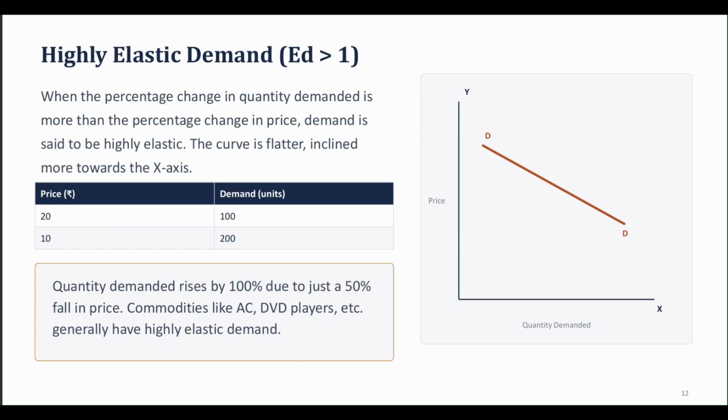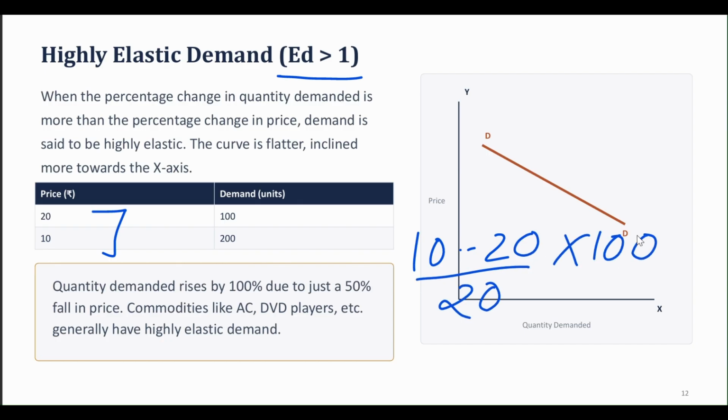Highly elastic demand. Whenever your elasticity of demand comes out to be greater than 1, that situation is termed as highly elastic demand. When the percentage change in quantity demanded is more than the percentage change in price, demand is said to be highly elastic. Just see here, what is the percentage change in price? Can you calculate it? 10 minus 20 upon 20, multiplied by 100. It comes out to be 50%.